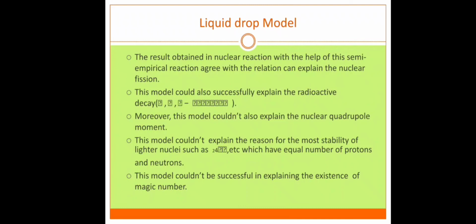However, the model could not explain the nuclear magnetic moment. This model could not explain the region of most stability of light nuclei such as helium, with mass number 4 and atomic number 2, which have an equal number of protons and neutrons. This model could not successfully explain the existence of the magic numbers.